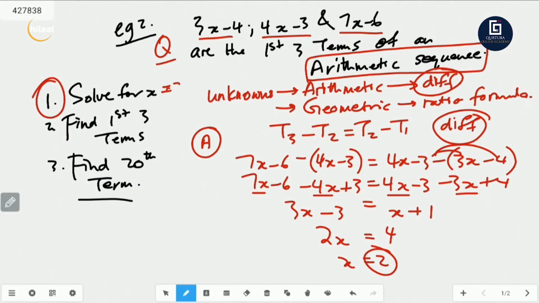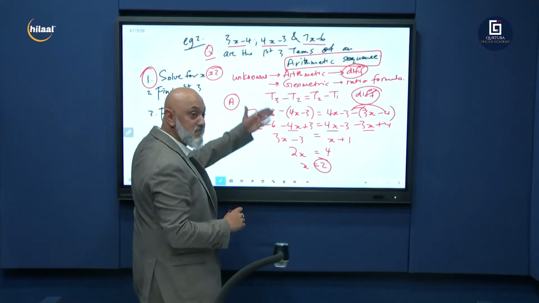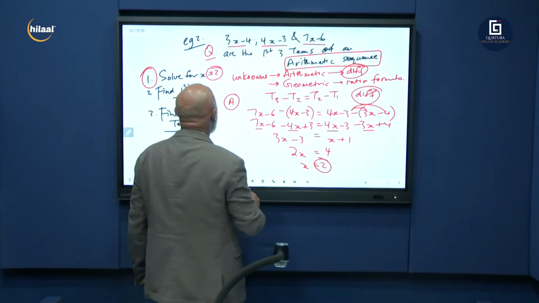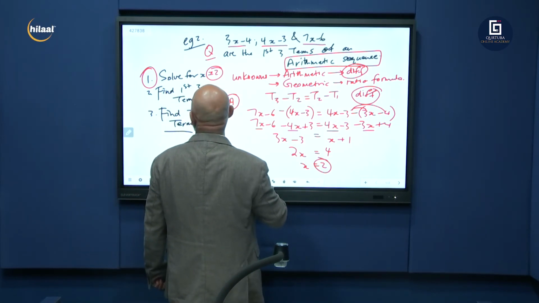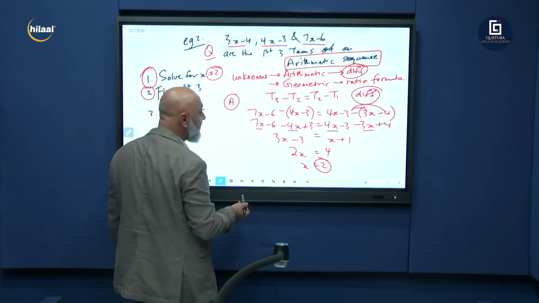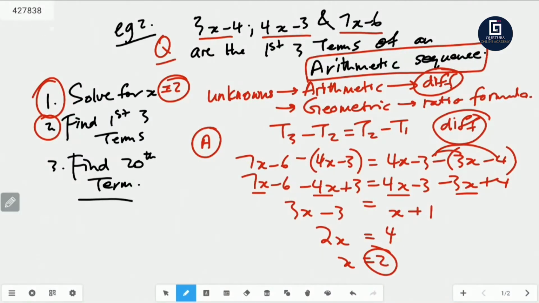So let's put it down: x is equal to 2. But you've got to show all your calculations. You get marks for it. It's worth 3 or 4 marks in your exam. That was question number 1. Next, find the first 3 terms. What do you think we're going to do? We're going to take x and substitute it here.